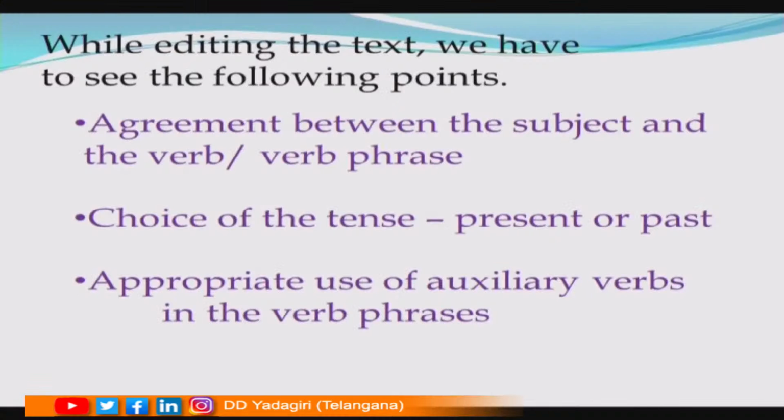Let us see this. While editing the text, we have to see the following points: the agreement between the subject and the verb or verb phrase, and choice of the tense, it may be present or past. When we take up a passage, it should be either in the present tense or in the past tense or in the future tense. What I mean to say is, unity is very important, and appropriate use of auxiliary verbs in the verb phrases. Let us see the passage which is extracted from our reading text.